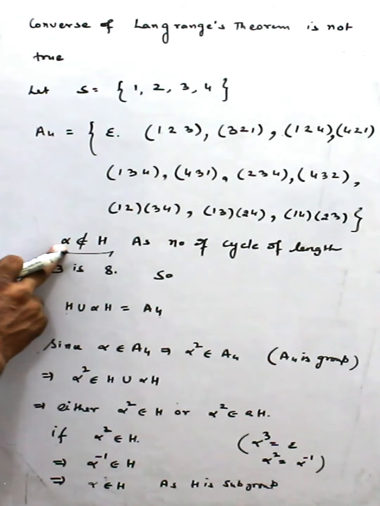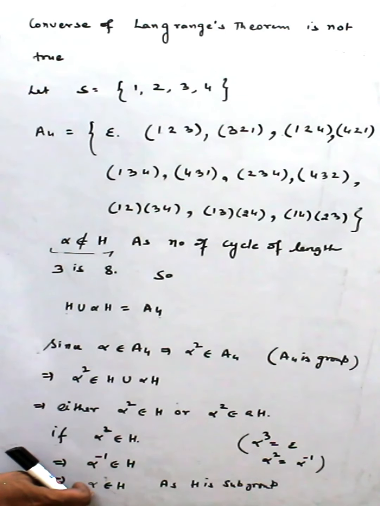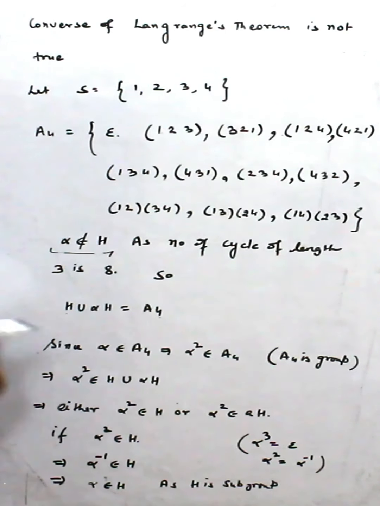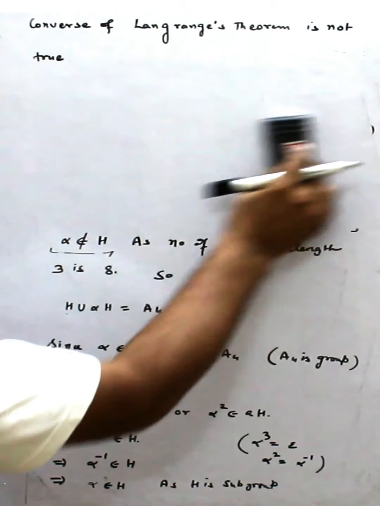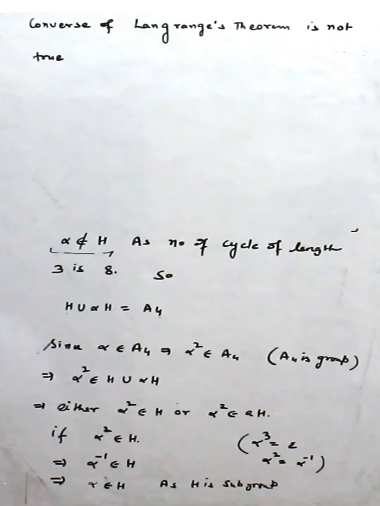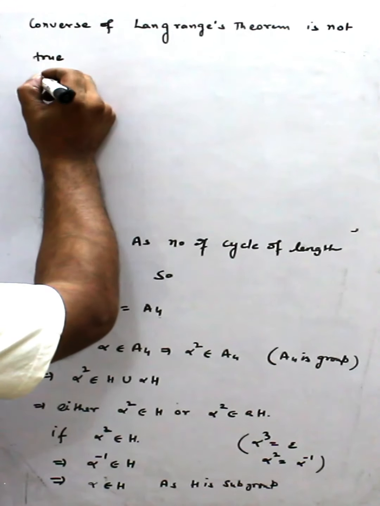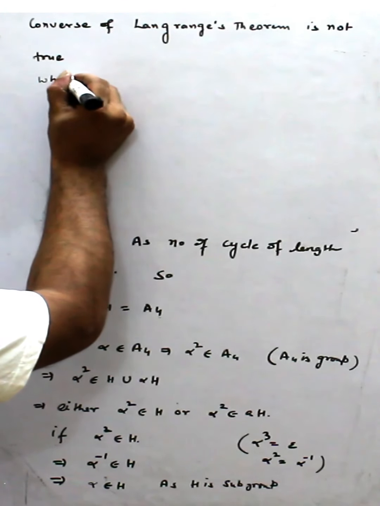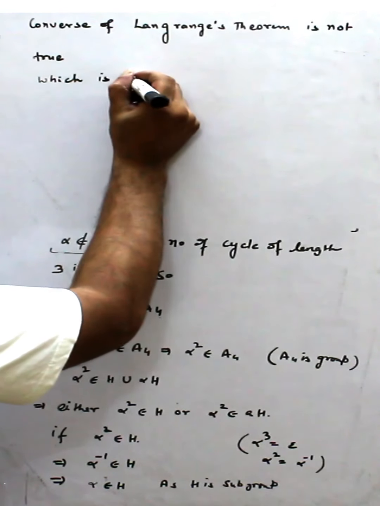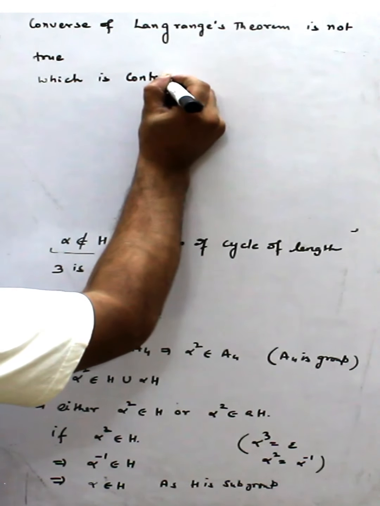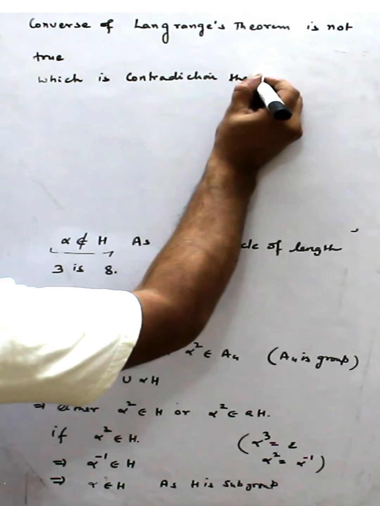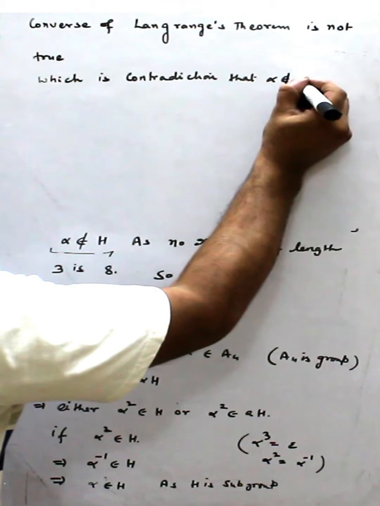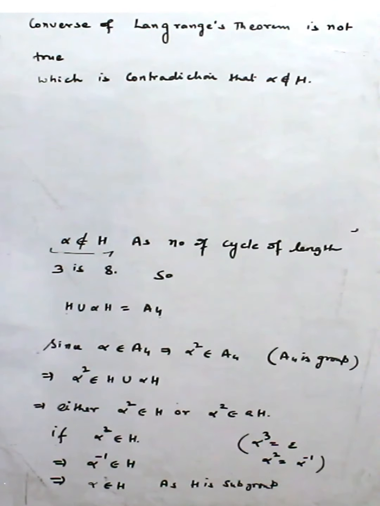Here we are supposing alpha does not belong to H, and here we are showing alpha belongs to H, which is a contradiction. So now I remove this part. Which is a contradiction, that alpha does not belong to H, right?